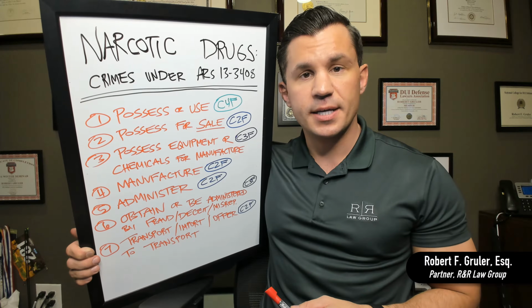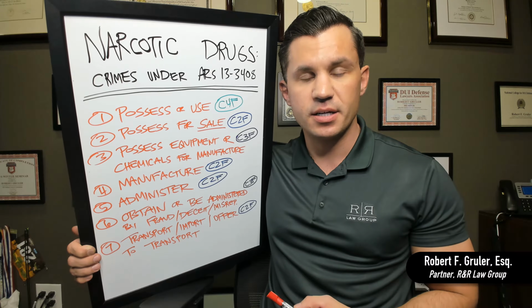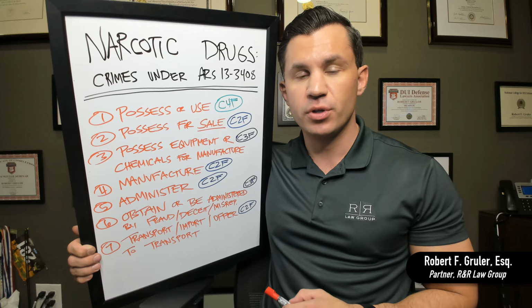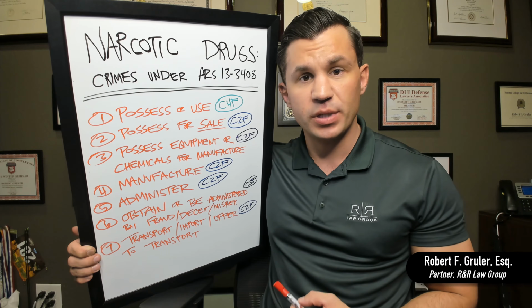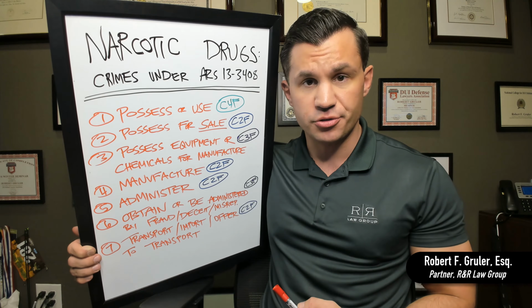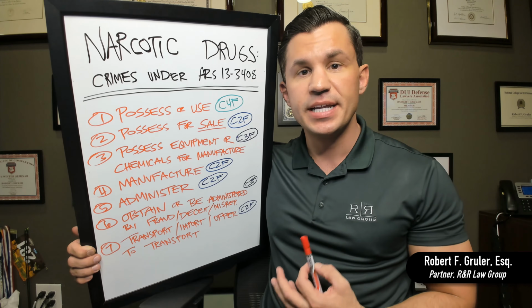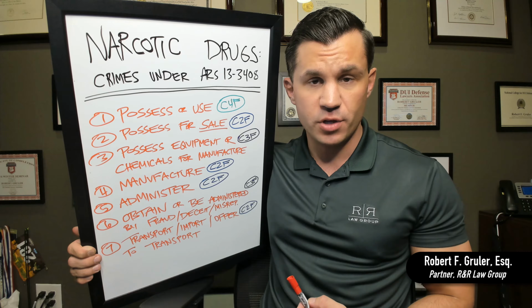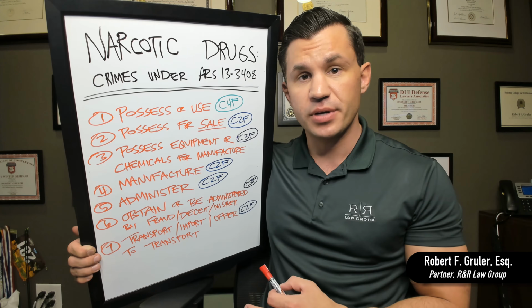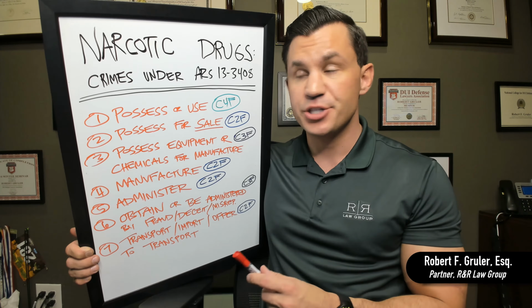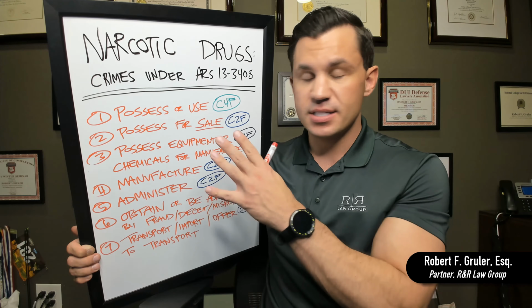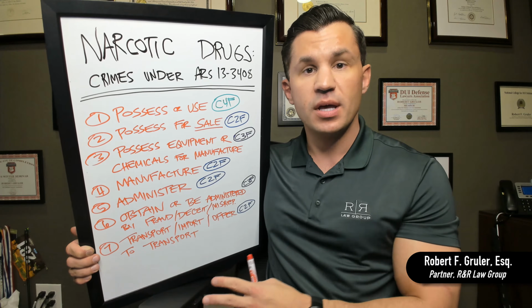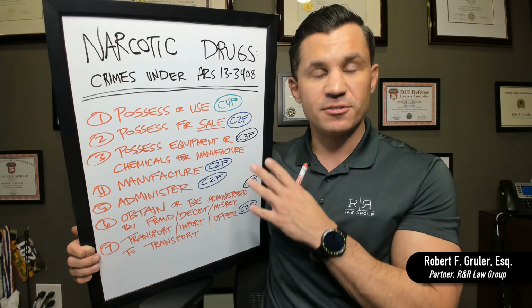In this video, we're talking about the 7 different types of conduct that are criminalized under Arizona law when they involve narcotic drugs. In a separate video, I explained what Arizona considers to be narcotic drugs. And so if there is somebody doing something that involves any one of those drugs, it will be criminalized under Arizona law. The title in the statute is 13-3408. Under that statute, there are these 7 different items here. We'll run through them, and we'll also explain what level felony they are.